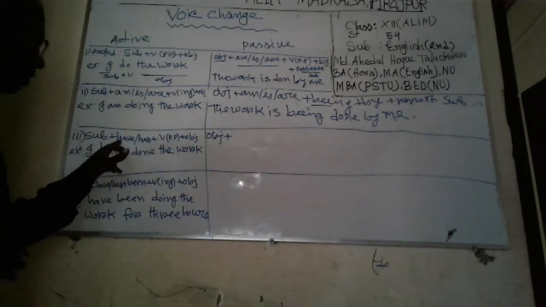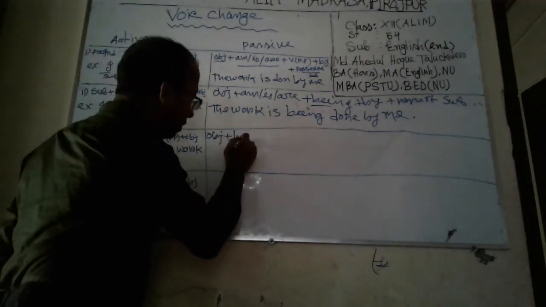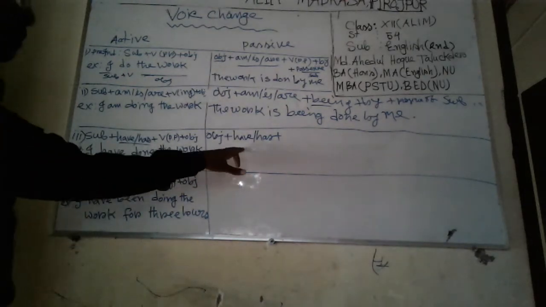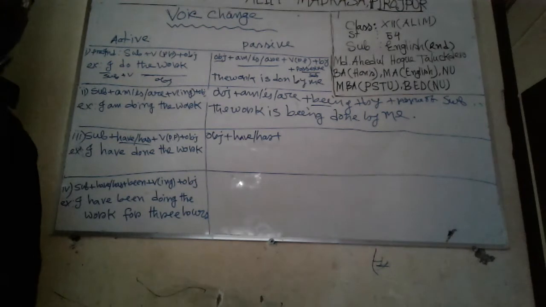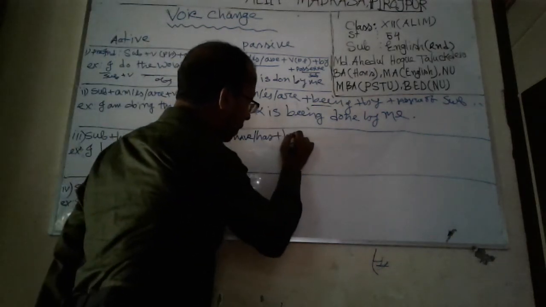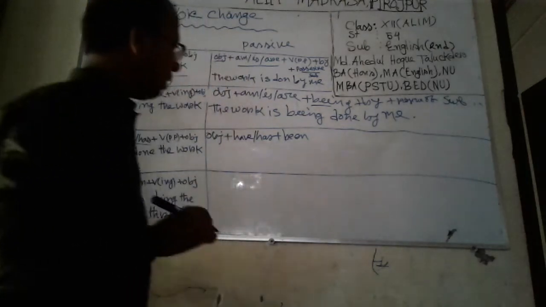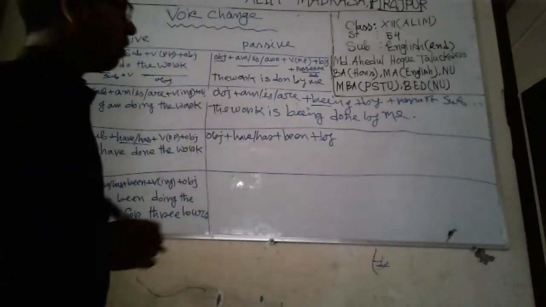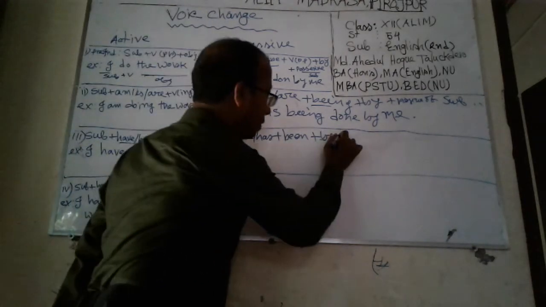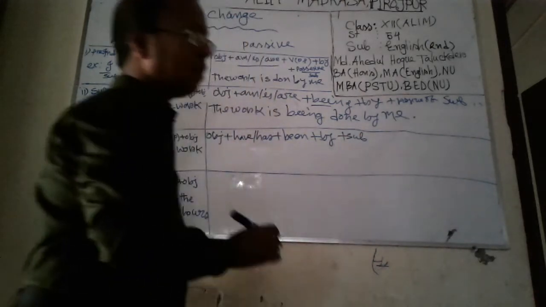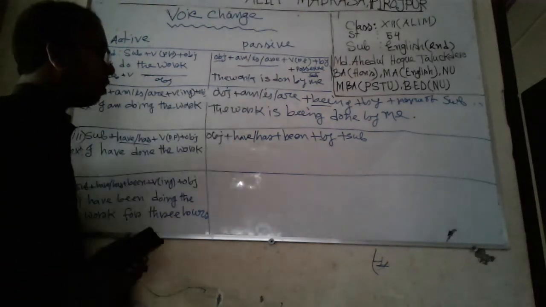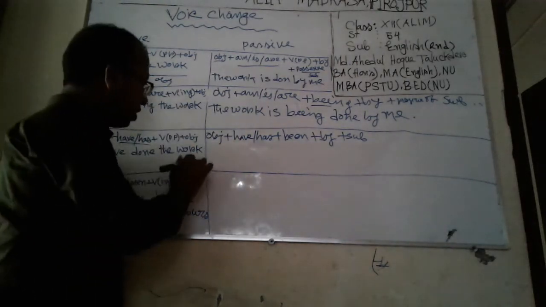Have, has, same. Then we have to use been only, B-E-E-N, been. Then by. Then the subject, that is the possessive form of subject. I am not writing that one, in the previous you have seen it. So using this structure, alter it.